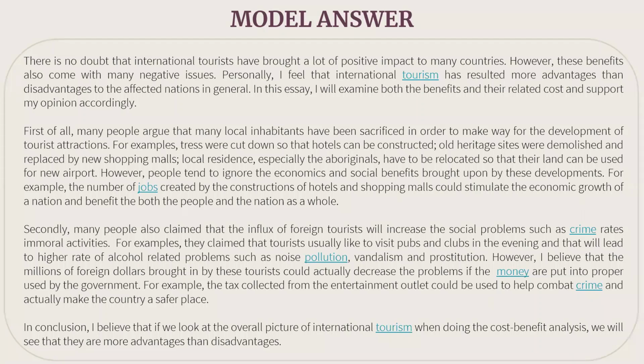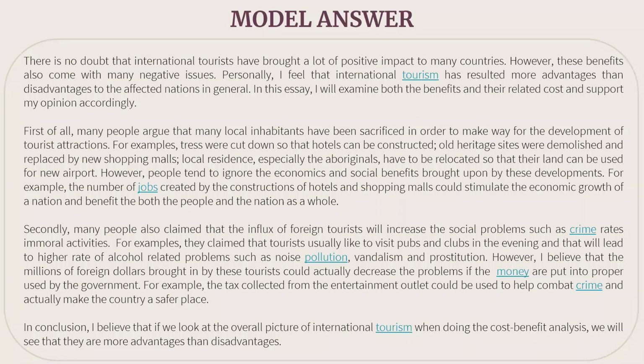Then the third marking criterion is lexical resource. You can see in this essay we have used lexical resources related to tourism. Then we have taken local inhabitants, then aboriginals, then trees are cut down, and heritage cities, heritage sites in fact. Then we have taken crime rates, social problems, foreign tourist.